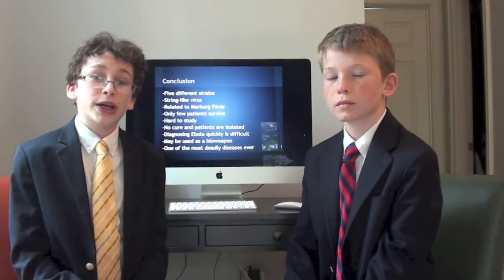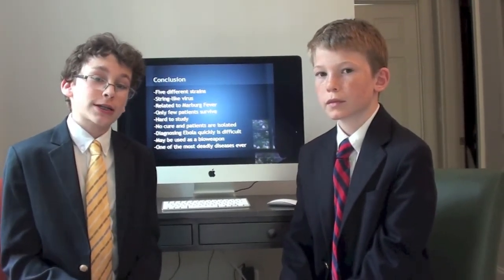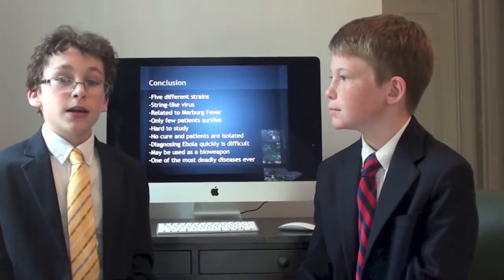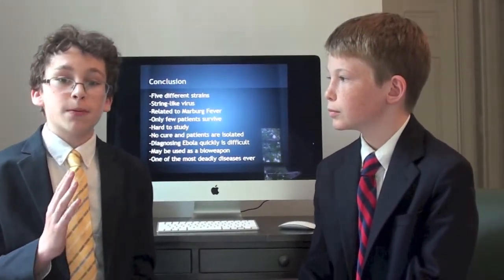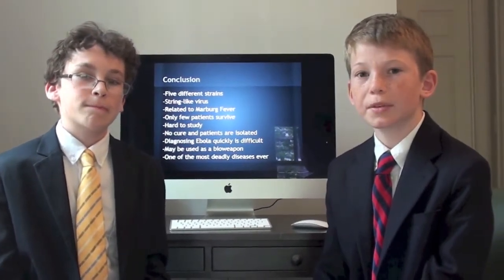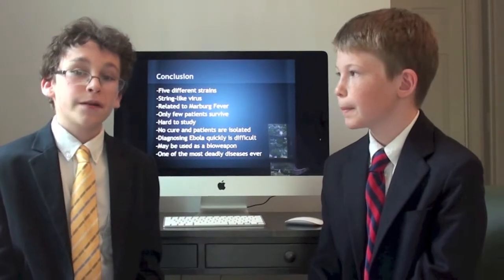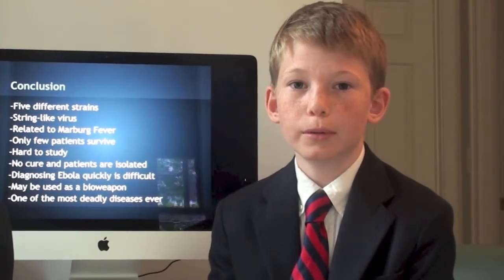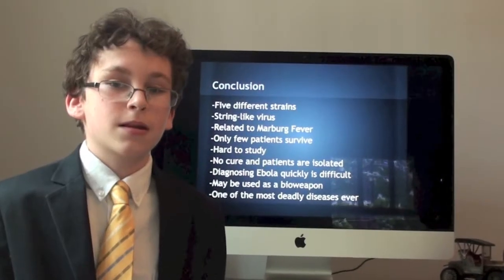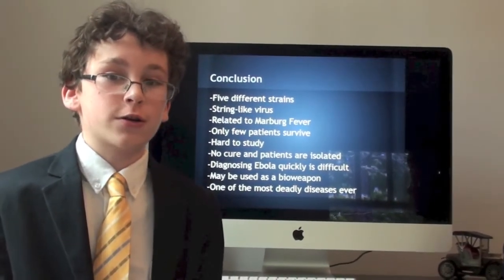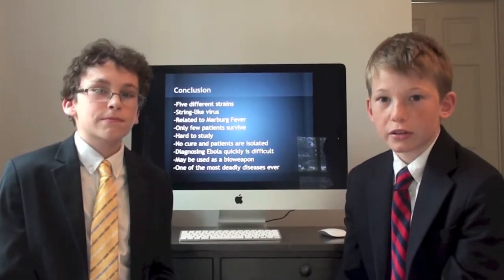Now we're going to go over the key points of the Ebola virus. There are 5 different strains, and it was first discovered in Africa. It is a string-like virus related to Marburg fever and rabies. Ebola has devastating symptoms that can easily cause death. Few patients survive. This disease is hard to study because it is so lethal. There is no cure, and patients must be isolated so as not to infect other people. Diagnosing Ebola quickly is difficult.